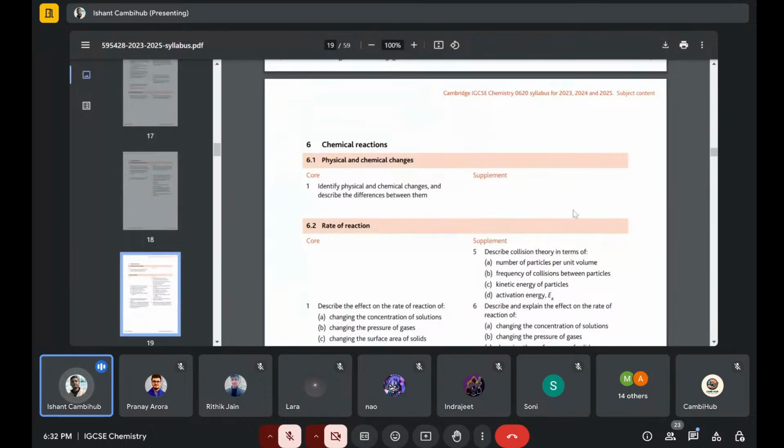So that's one important thing. And you also have to remember that the hump you're drawing should be proper, because you would lose marks if you just draw some random shape.